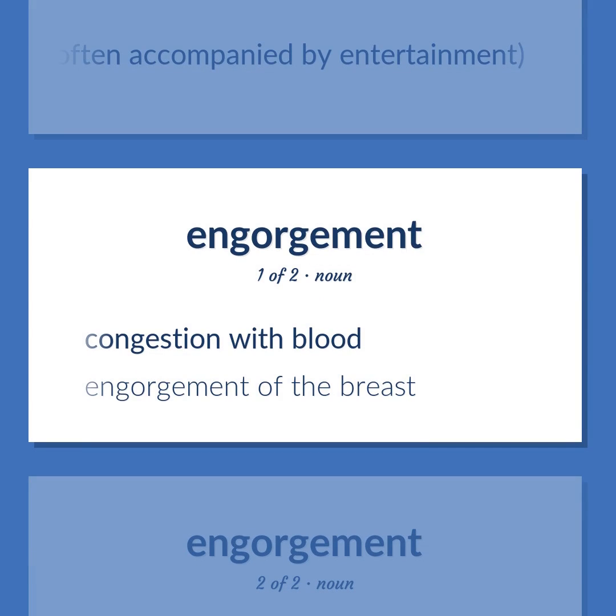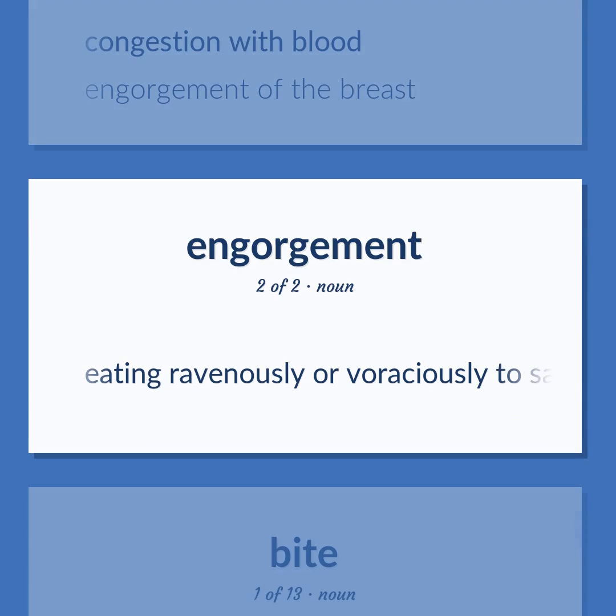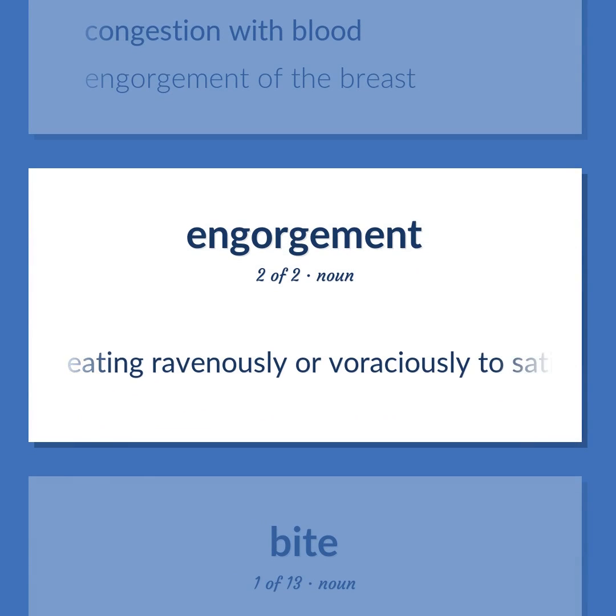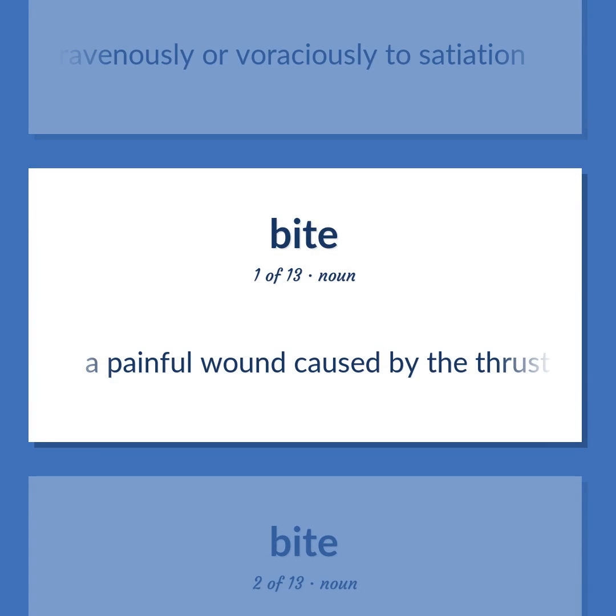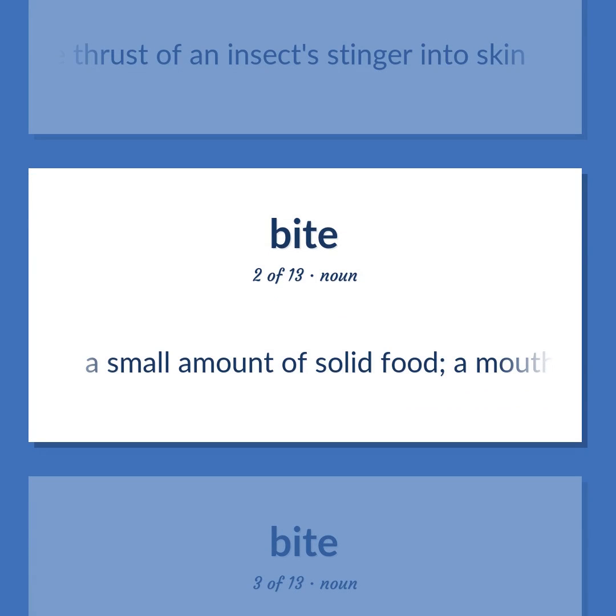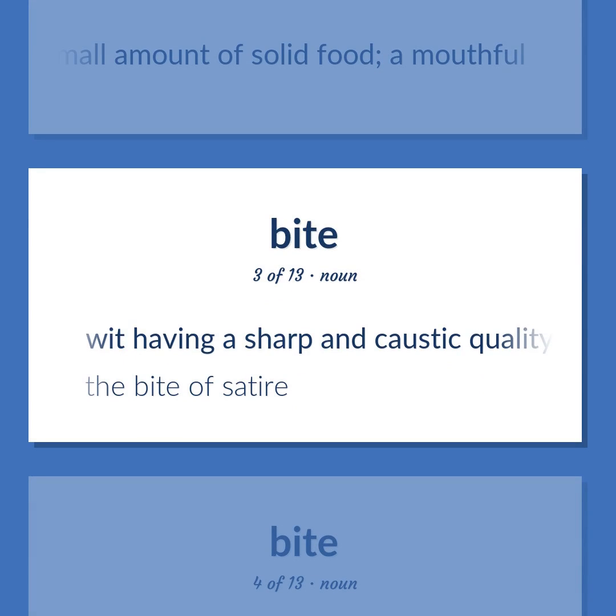Congestion with blood. Engorgement of the breast. Eating ravenously or voraciously to satiation. A painful wound caused by the thrust of an insect stinger into skin. A small amount of solid food, a mouthful. Wit having a sharp and caustic quality. The bite of satire.